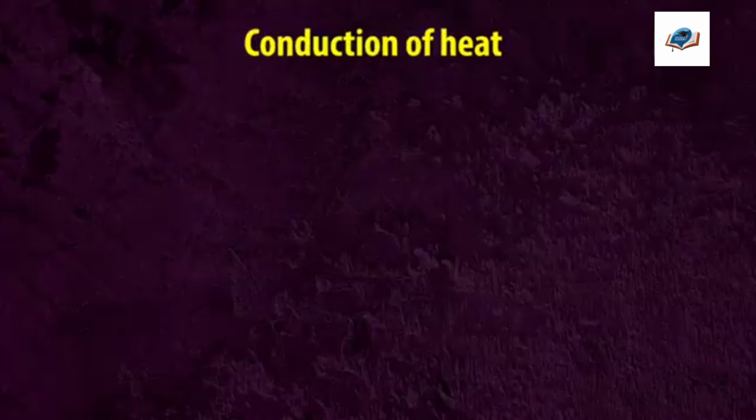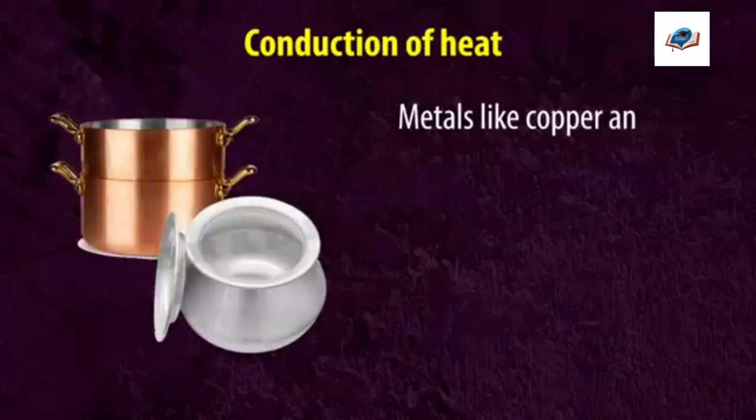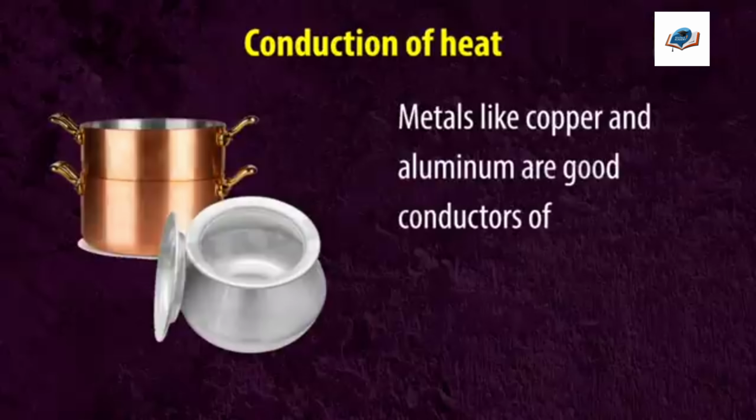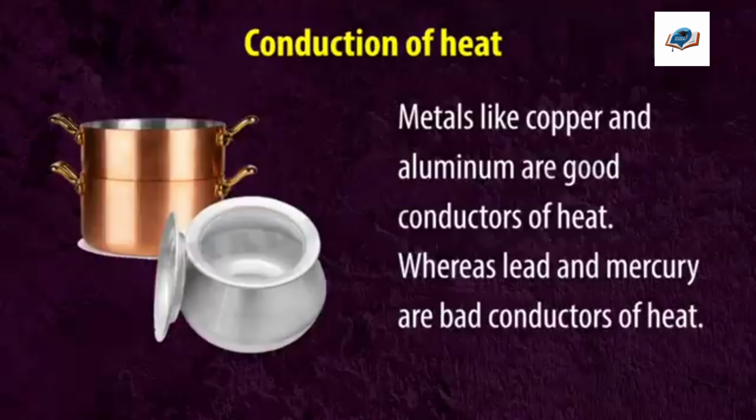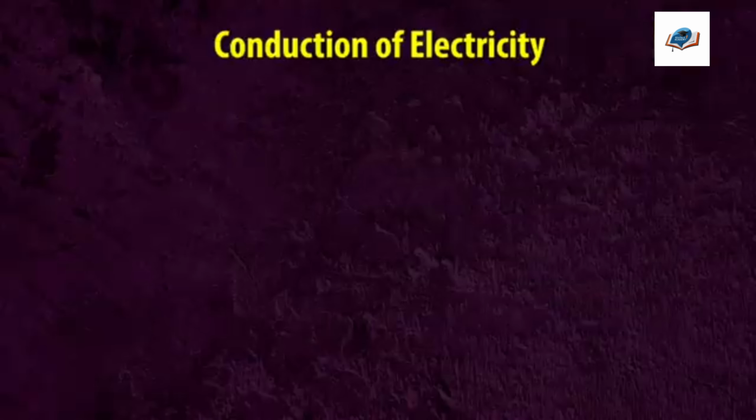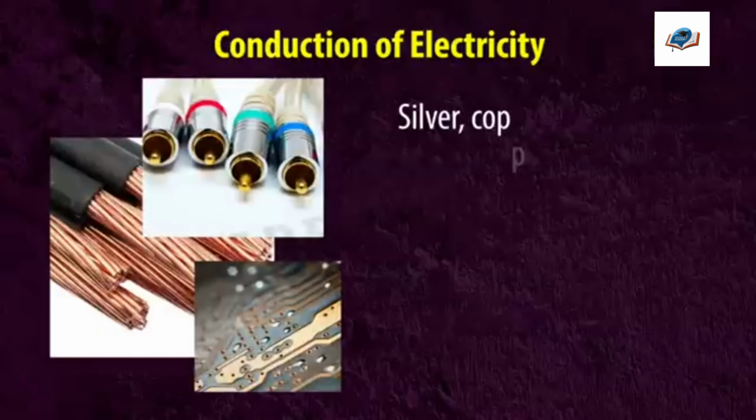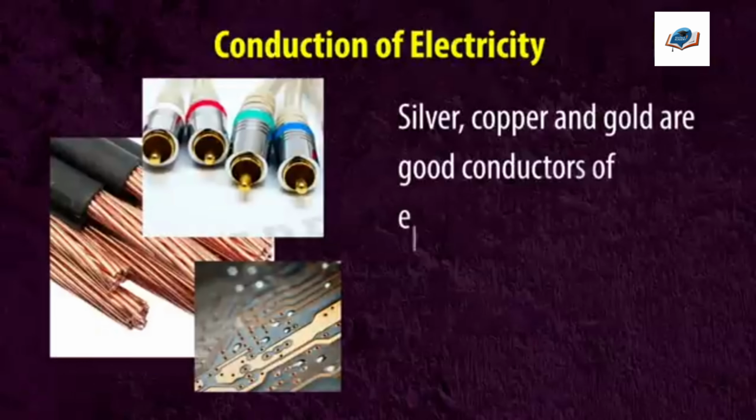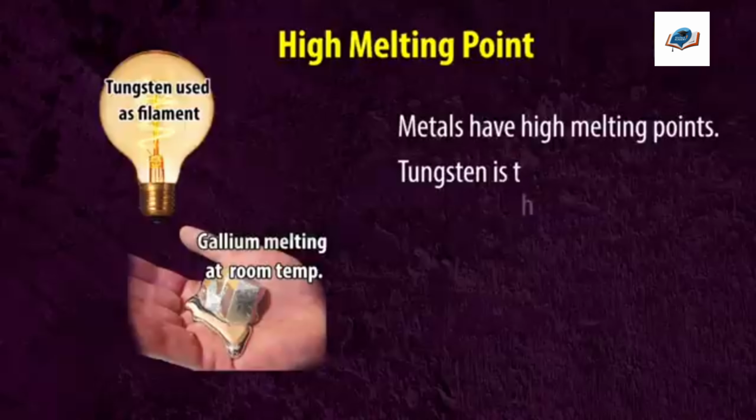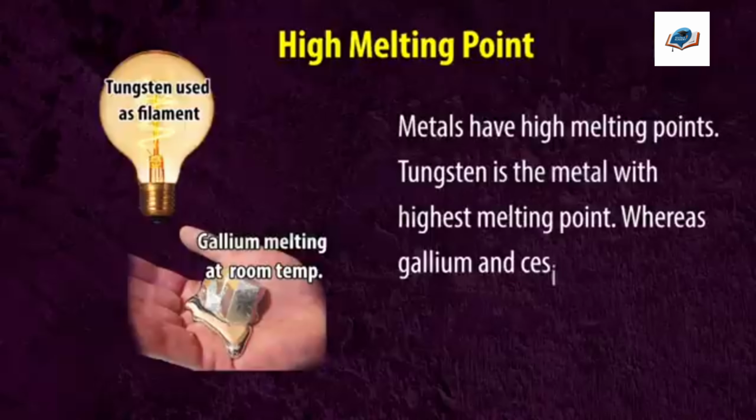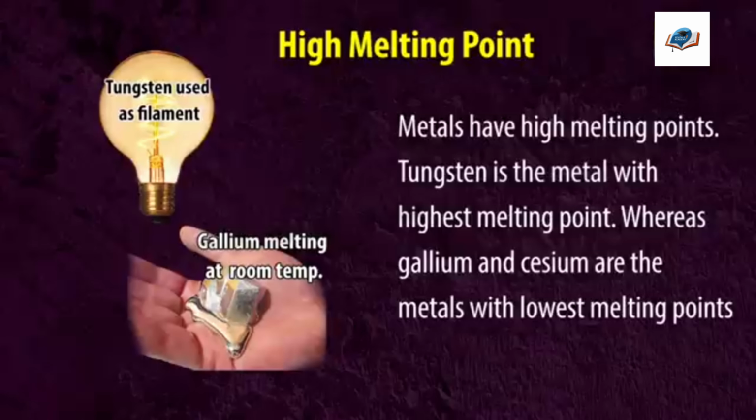Conduction of heat. Metals like copper and silver are good conductors of heat, whereas lead and mercury are bad conductors of heat. Conduction of electricity. Silver, copper, and gold are good conductors of electricity. High melting point. Metals have high melting points. Tungsten is the metal with the highest melting point, whereas gallium and cesium are the metals with the lowest melting points.